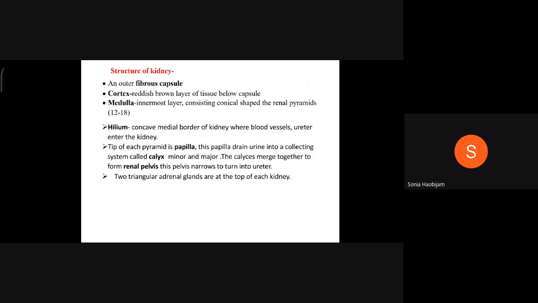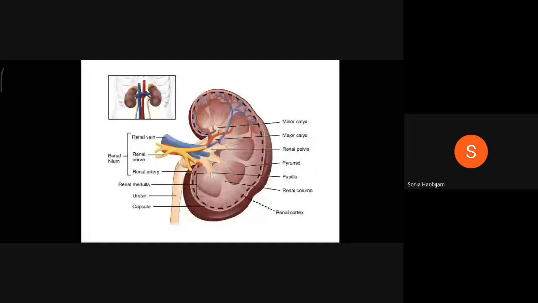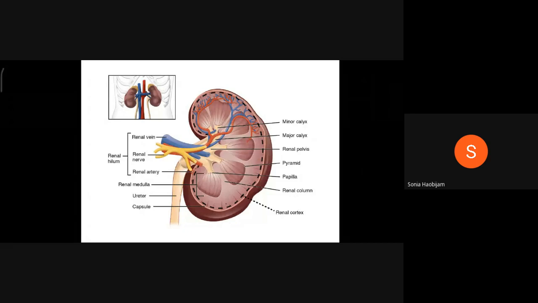You can see, from this diagram you will be clear. That is the outer layer, reddish brown in color, that is the cortex, and inside that cortex the medulla is present, and this medulla consists of these triangular shaped portions.